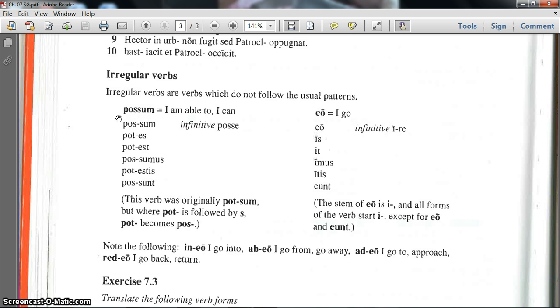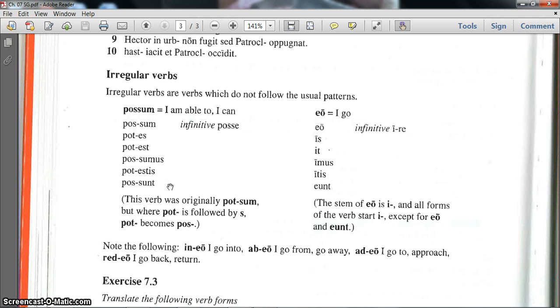So originally the verb sum means I am. Now, once we add the prefix, possum is I am able to, or you can say I can. Essentially, if you look down the list, they're hyphenating it to show you that it's exactly the verb sum that you learned in Chapter 5, but with two possible prefixes.